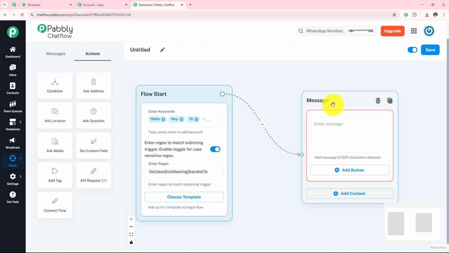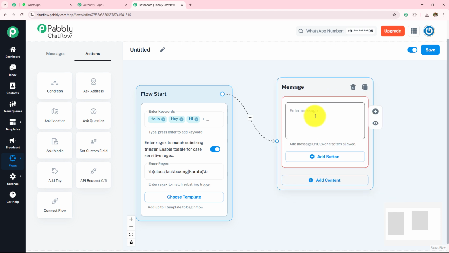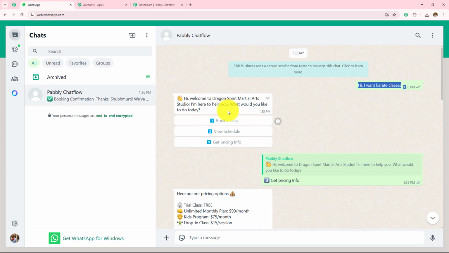I'm going to select this as text plus button, and now I'm going to enter the message: Hi, welcome to Dragon Spirit Martial Arts Studio. I'm here to help you. What would you like to do today? Now here I'm going to add the buttons. As you can see in the messages, I have added the buttons, and I'm going to add 3 buttons.